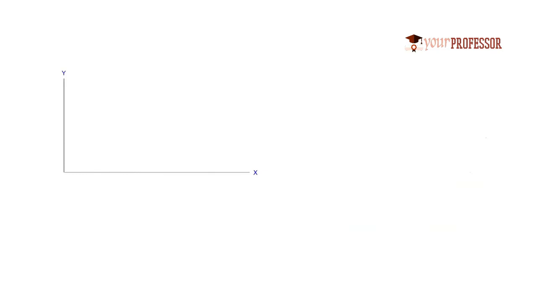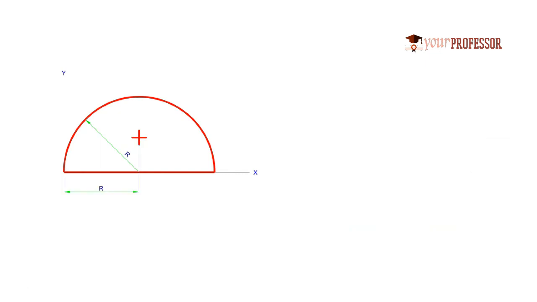Consider a semicircle like this of radius r. So the centroid location will be at this point. So we know the distances from x-axis and y-axis. From y-axis, the perpendicular distance up to this point is nothing but the x-centroidal coordinate, which is nothing but r. And from x-axis to this particular point, the distance is nothing but y bar, which is 4r by 3 pi. Right? Therefore, the centroidal coordinates of this particular orientation will become r comma 4r by 3 pi for the semicircle.